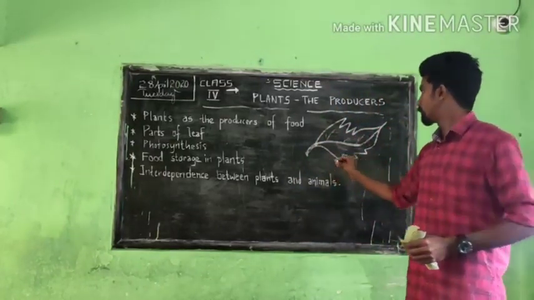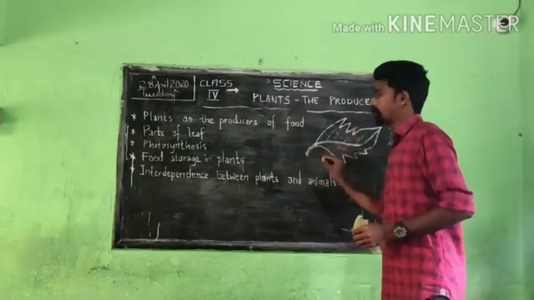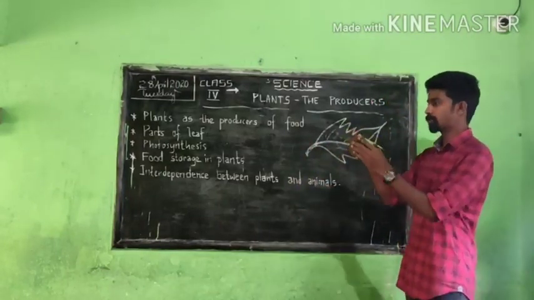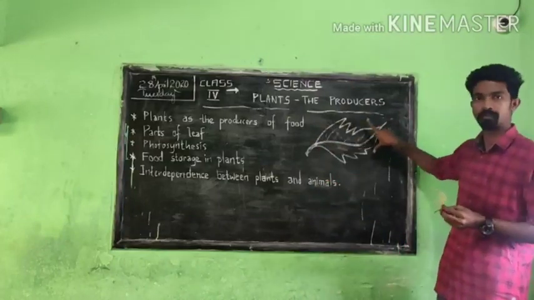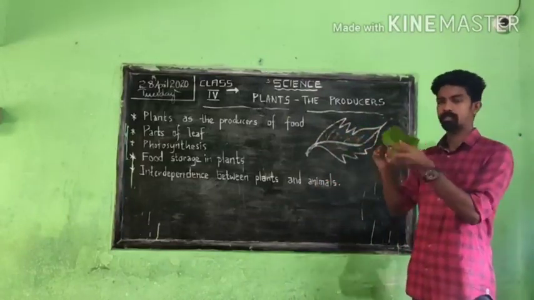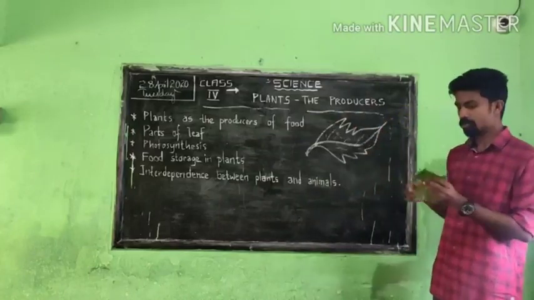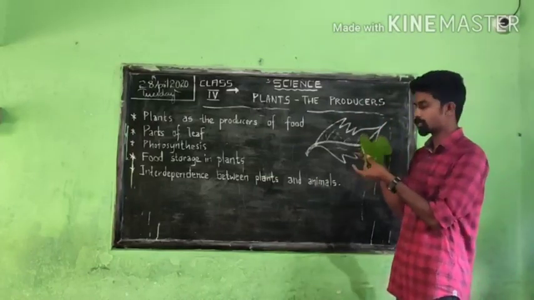Okay, so this is a small picture of a leaf you can see. It has a longer part, that is this one, and a broad flat portion, that is this green one. And there are some lines you can see in the leaf.